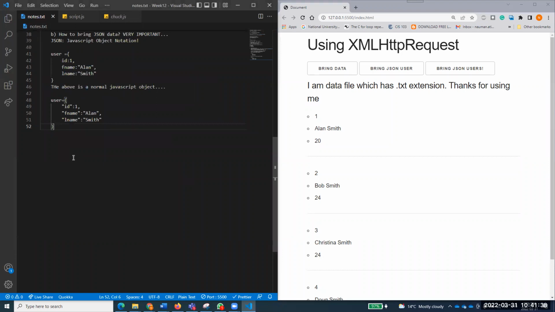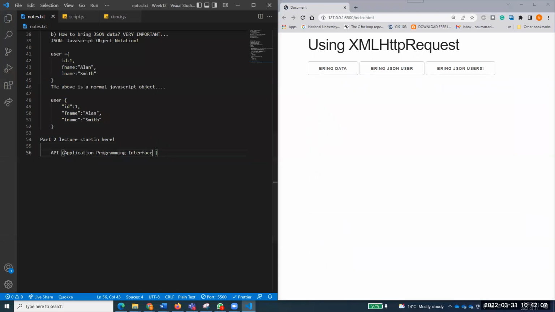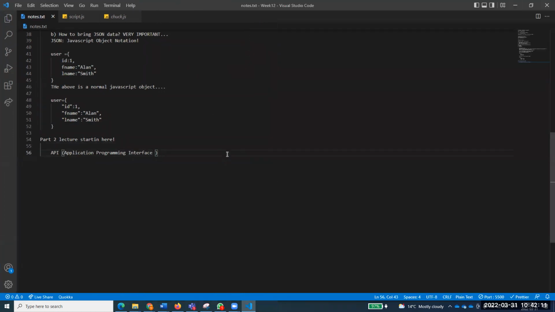I'll give you a detailed introduction of APIs. And what is that? Application Programming Interface. So I can write it over here. Part 2, lecture starting here. Right, so API, we'll talk about this application programming interface in detail. What is an API? How does it work? And what is its literal meaning, and how do we do that?